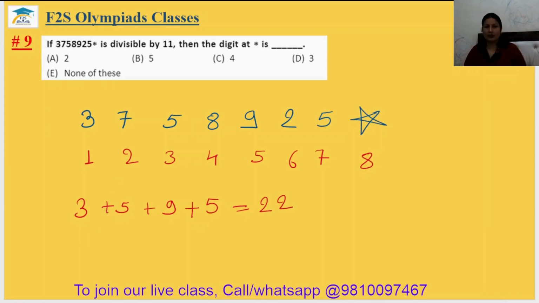Now numbers at the even places are 7 plus 8 plus 2 plus star equals 7 plus 8, 15 plus 2, 17, 17 plus star. So 17 plus what equals 22? 17 plus 5 equals 22. Answer should be 5, because if both sums are the same, then the difference can be 0. Ninth answer is B.